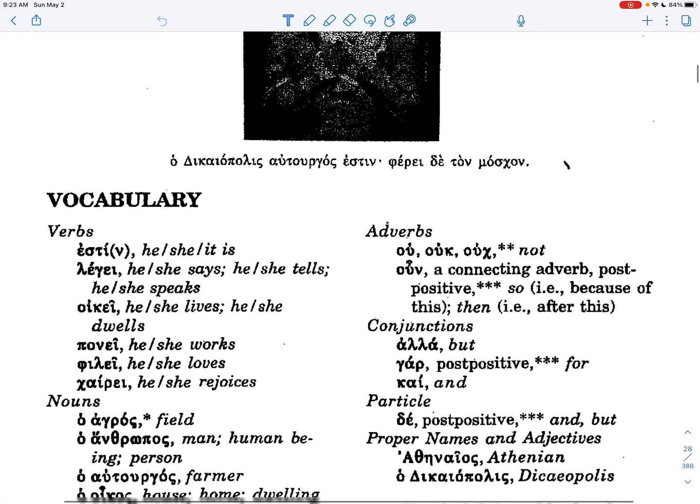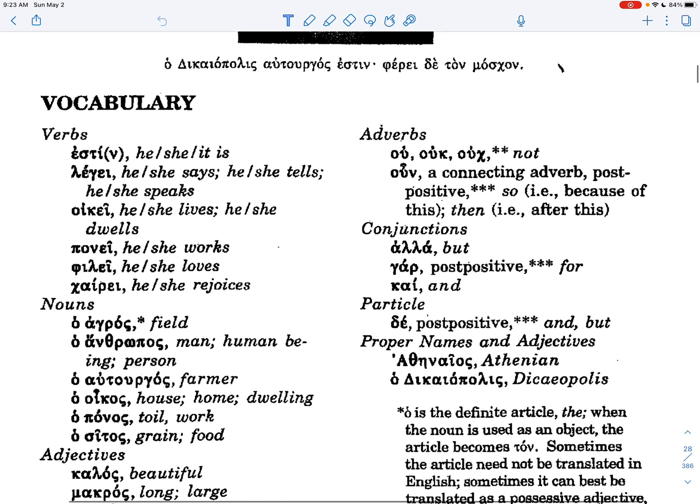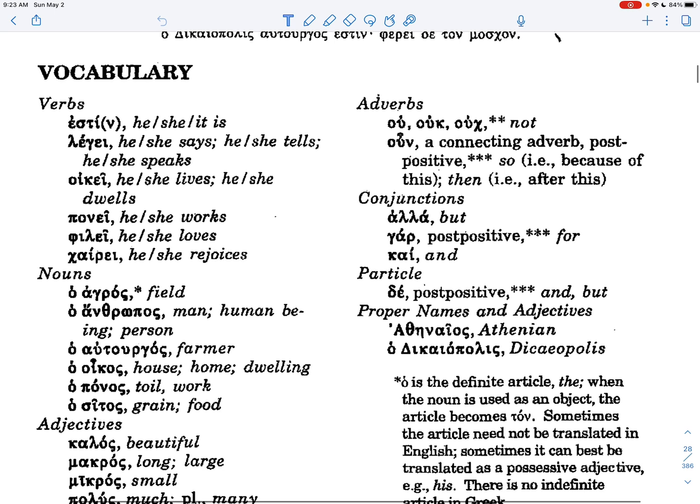All right, we're going to run through the vocabulary. You might try repeating after me. Estin, he, she, it is. Legei, he, she says, tells, speaks. Oikei, he, she lives. Ponei, he, she works. Philei, he, she loves. Khairei, he, she rejoices.